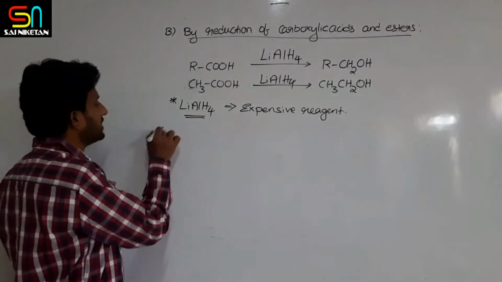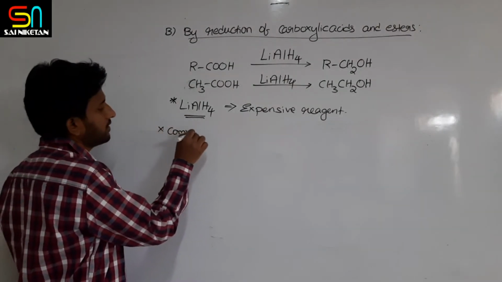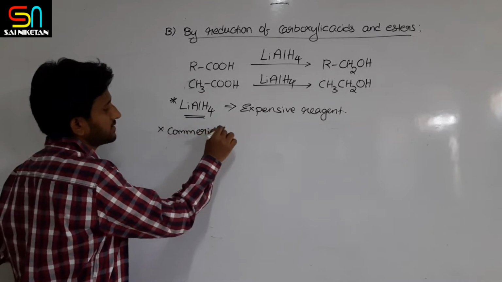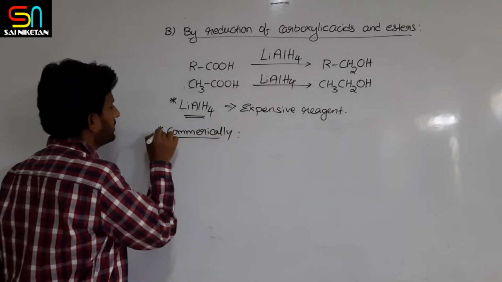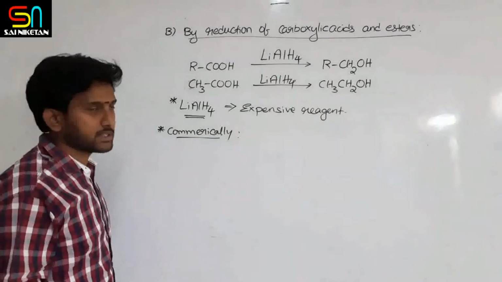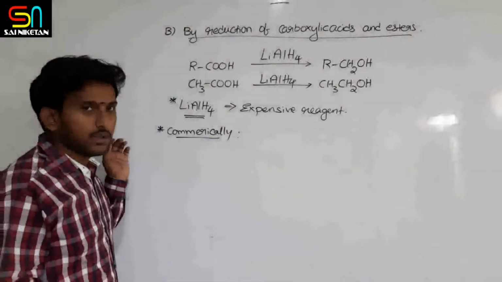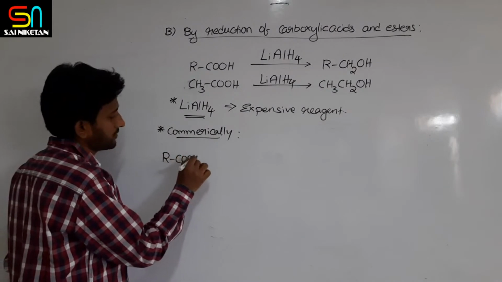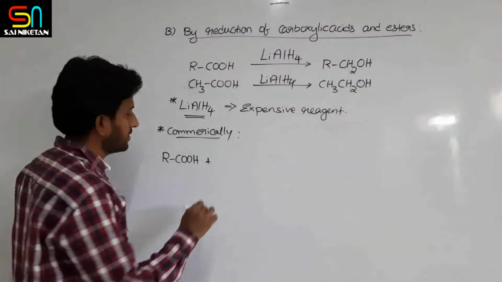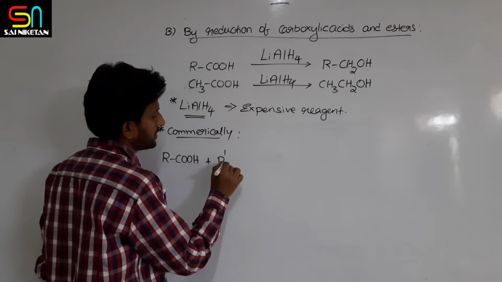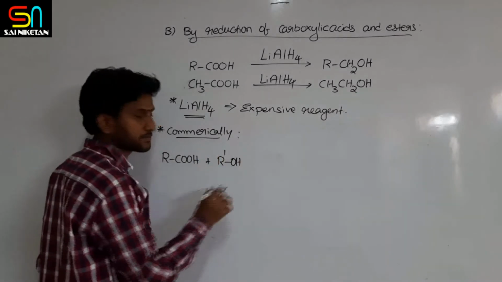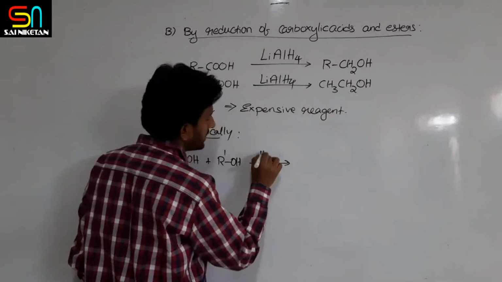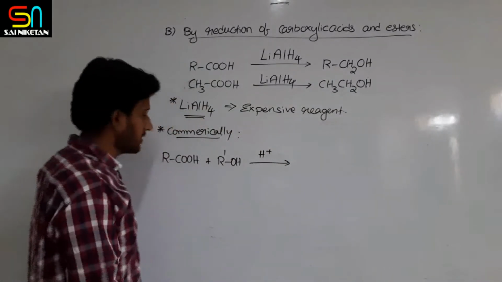Commercially there is an alternate way for synthesis of alcohols. How? First, acids are made to react with some alcohols, in acidic medium.